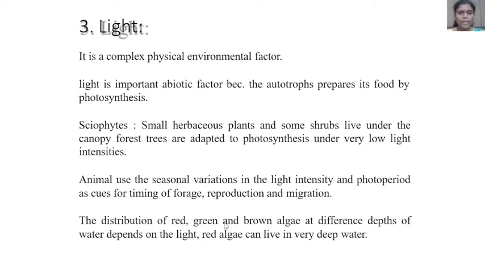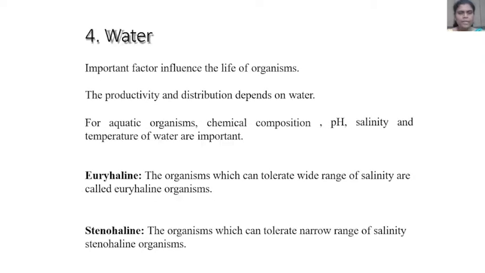The distribution of red, green, and brown algae at different depths of water depends on light. Red algae can live in very deep water. The next abiotic factor, that is water. It is an important factor influencing the life of organisms. The productivity and distribution depend on water.